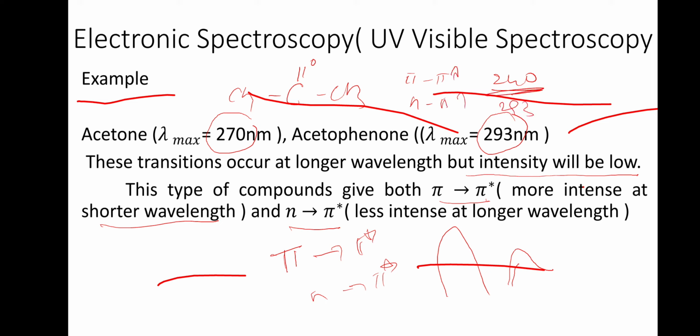So this is in the shorter wavelength and this is in the longer wavelength. But in intensity, this has less intensity and this has high intensity. So we can differentiate it.